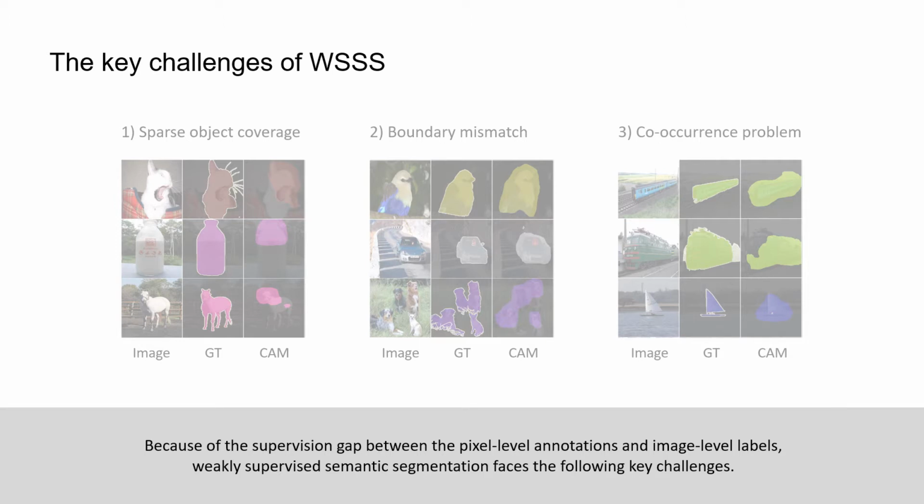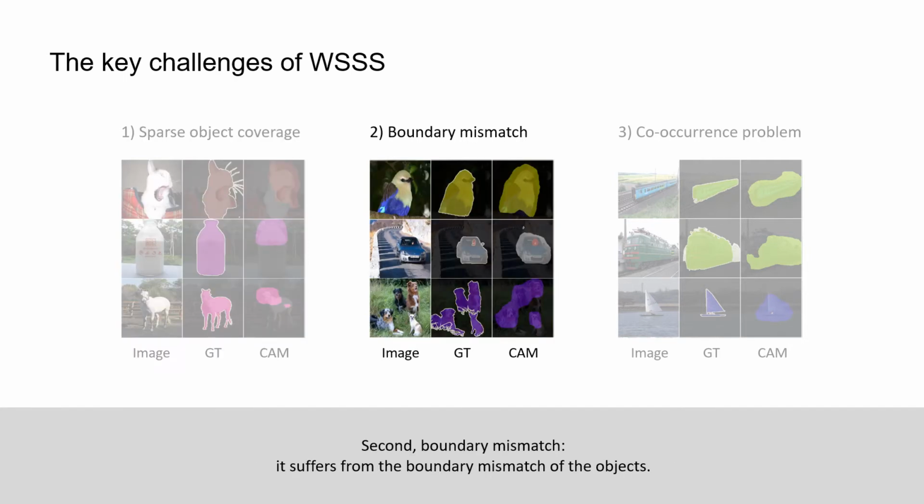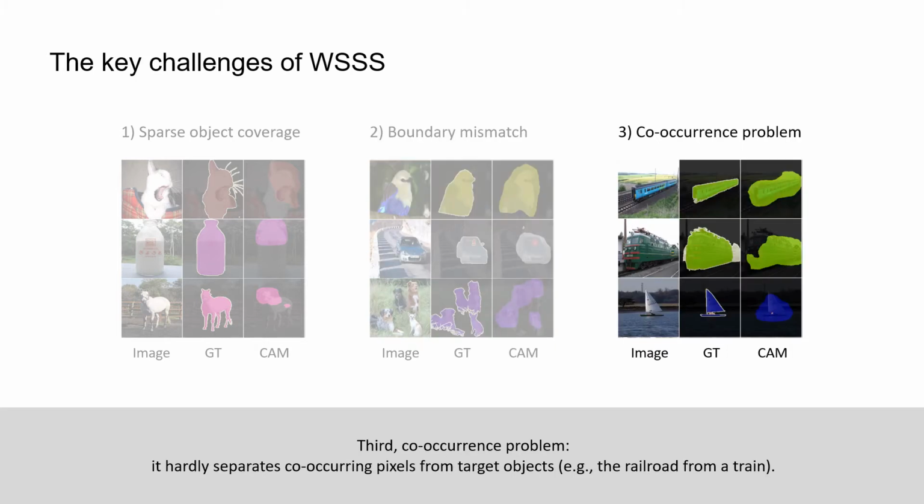Because of the supervision gap between the pixel-level annotations and image-level labels, weakly supervised semantic segmentation faces the following key challenges. First, sparse object coverage. That means the localization map only captures a small fraction of target objects. Second, boundary mismatch. It suffers from the boundary mismatch of the object. Third, co-occurrence problem. It hardly separates co-occurring pixels from target objects. For example, because the train frequently appears with the railroad, WSSS algorithm hardly distinguishes the train from the railroad.